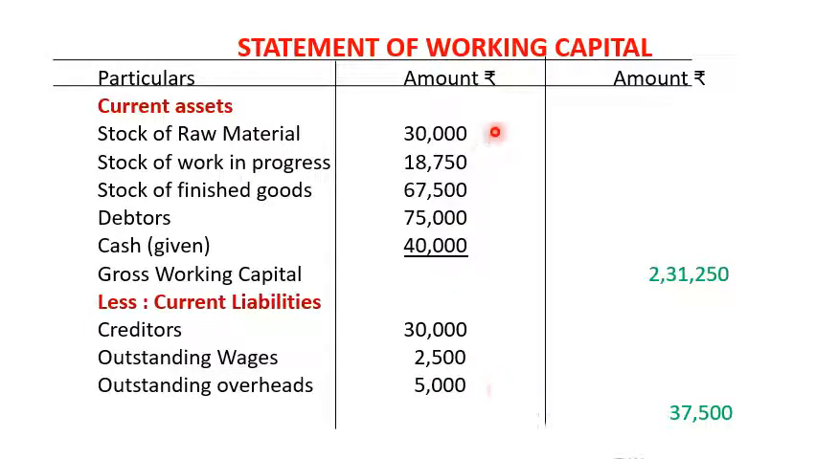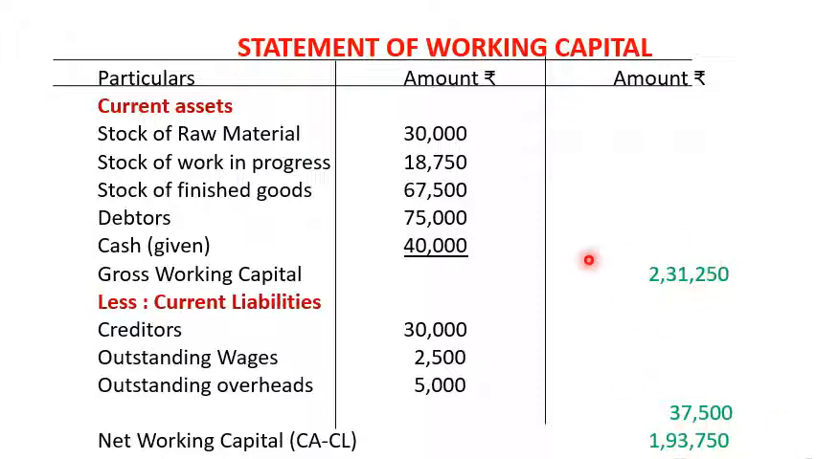In that statement of working capital, we have to calculate the net working capital. So net working capital is calculated as the current assets minus current liabilities. So the amount comes at 1,93,750. How has it come? Total of current assets minus current liability. So the working capital is 1,93,750. Okay.